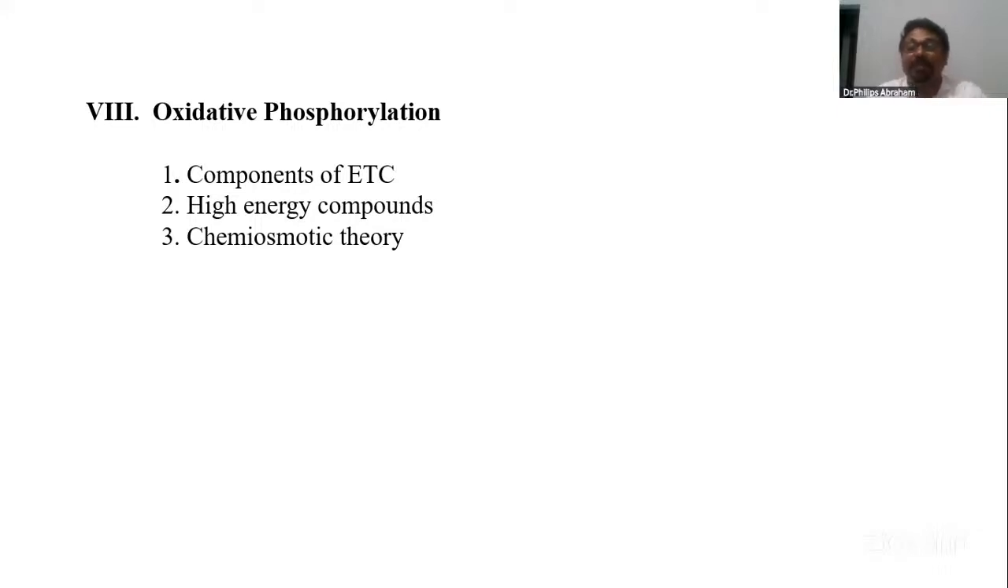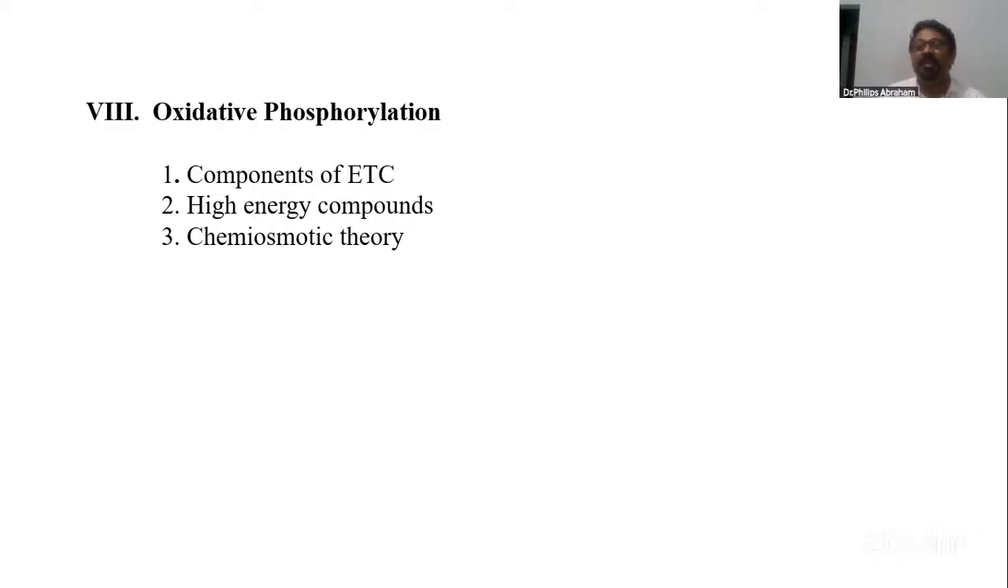Then for the last additional batch examination, this was a question: high energy compounds. Any compound which can produce, during catabolism, more than 7.3 kilocalories, that's the energy of an ATP, is called a high energy compound. Any compound on whose catabolism ATP is produced is also called a high energy compound. 1,3-bisphosphoglycerate to 3-phosphoglycerate: during the conversion, ATP is produced. So 1,3-bisphosphoglycerate contains more energy than that of ATP. So it's a high energy compound.